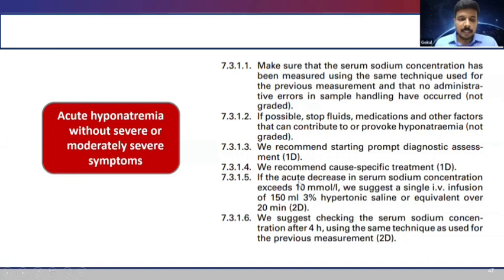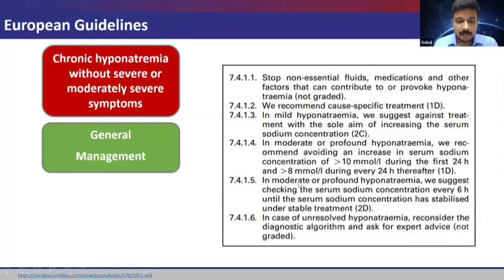So the next thing, if all these three do not happen, then we can take it as chronic hyponatremia without severe or moderately severe symptoms. And the general outline for management is that we have to go for a cause specific treatment. And only in moderate or profound hyponatremia, we have to avoid an increase in serum sodium concentration of more than 10 during the first 24 hours and more than 8 during every 24 hours thereafter.